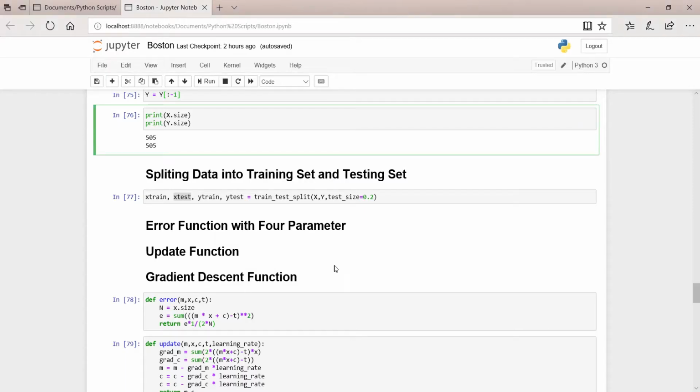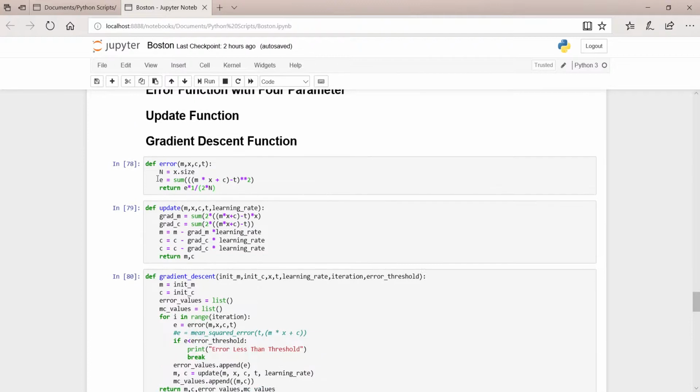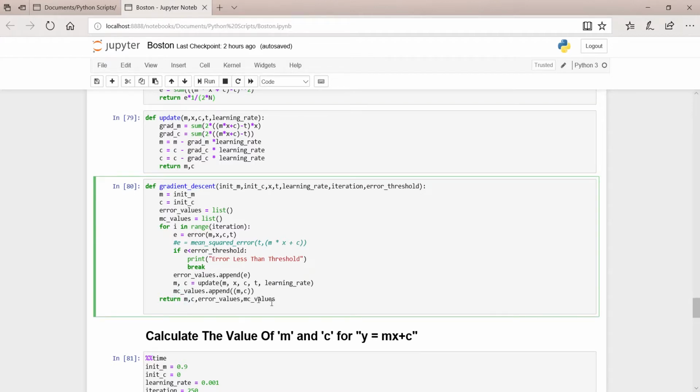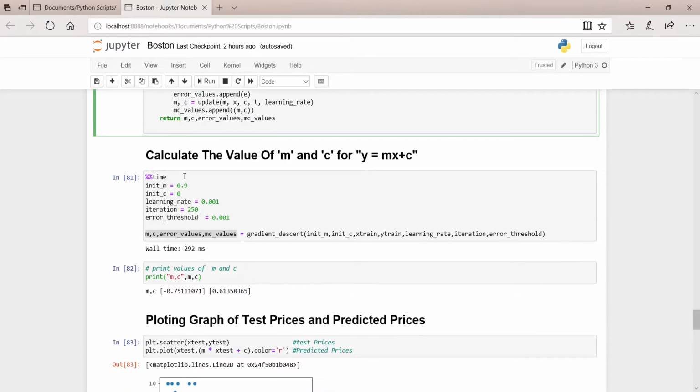In this program I have made the error function, the mean squared error function or cost function, and the update function, which updates the values of m and c. m and c are the gradient and the intercept of the line. The gradient descent function is shown here, which accepts these parameters and returns the mc error values and mc values, and then we calculate the values of m and c for y equals mx plus c.